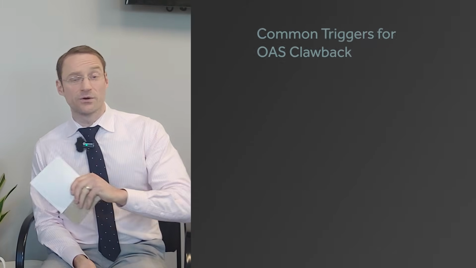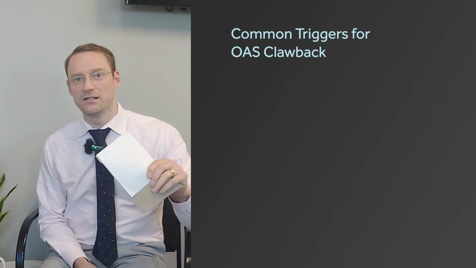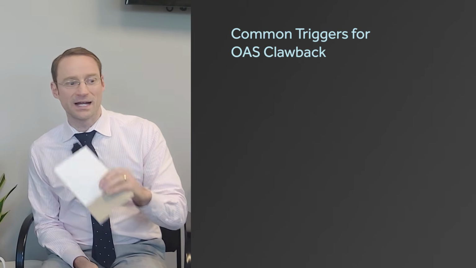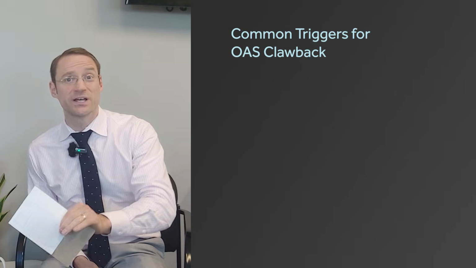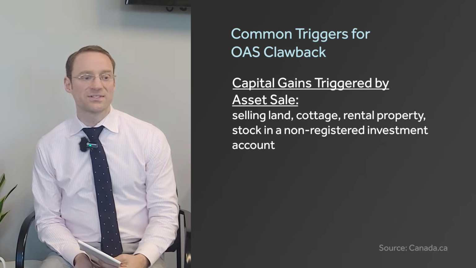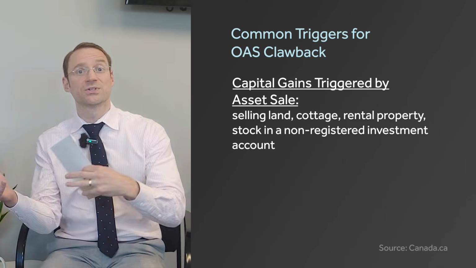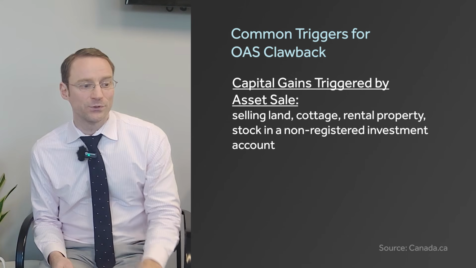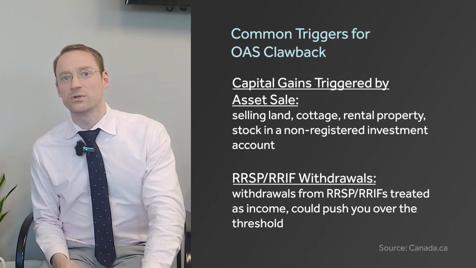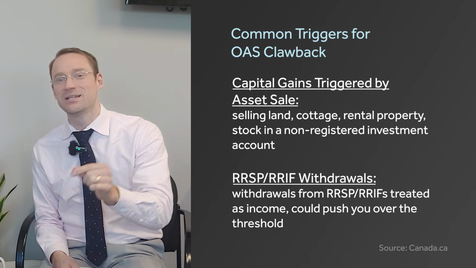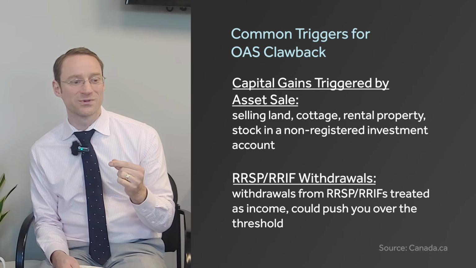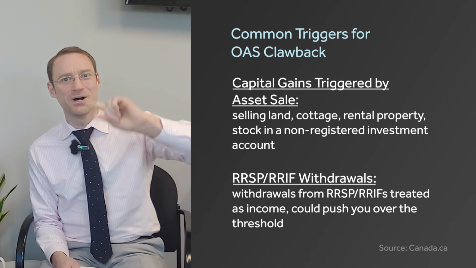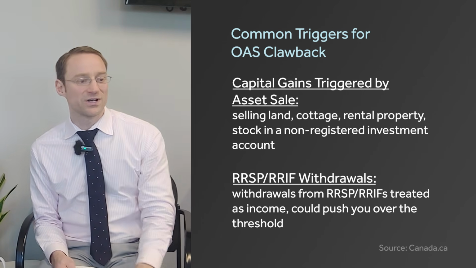Yeah, and we'll go through some common triggers that could bump your income and end up with you having your OAS clawed back, and then strategies to avoid them. Some of the common triggers: capital gains triggered by an asset sale. You're selling a cottage or a rental property. Maybe you sold stock in a non-registered account. All of that could trigger capital gains, which may bump up your income. RSP and RRIF withdrawals in retirement are a very common theme. Taking money out of those RSPs and RRIFs counts as income, which could bump your income up, maybe over that threshold.